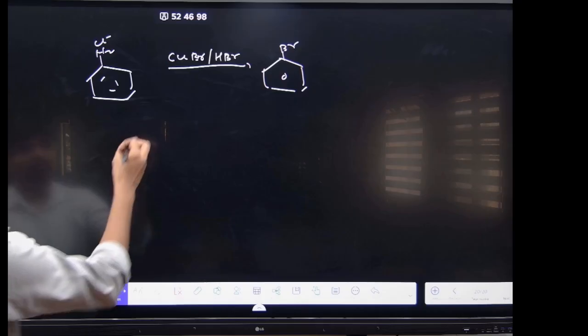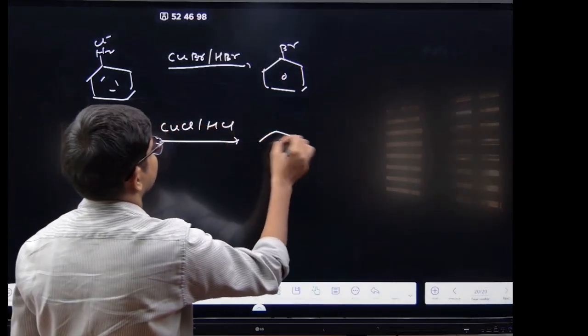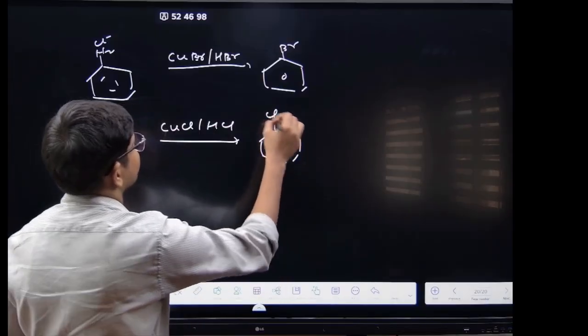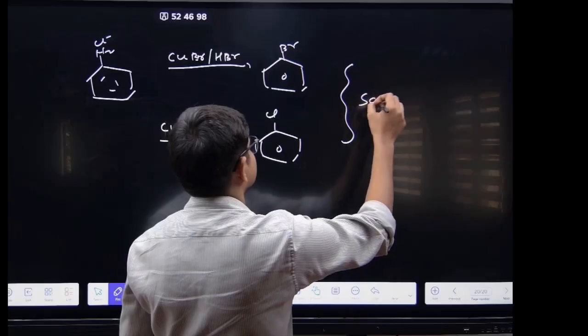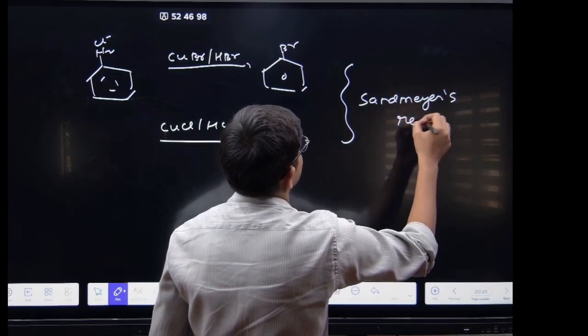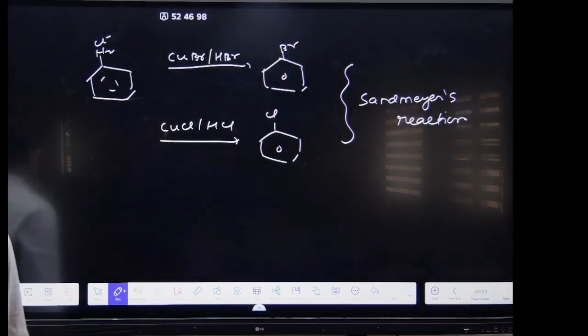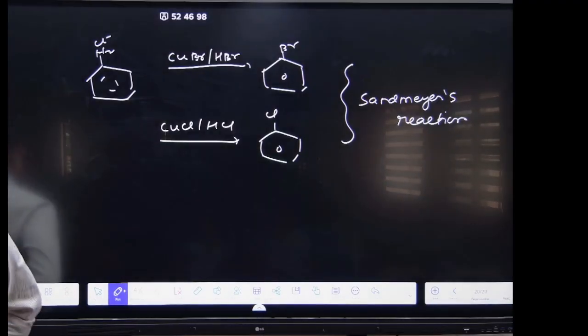Got it? With CuCl and HCl, this will form chlorobenzene. This is known as the Sandmeyer's reaction. Got it? Sandmeyer's reaction. Done?